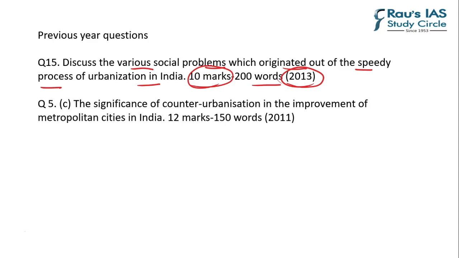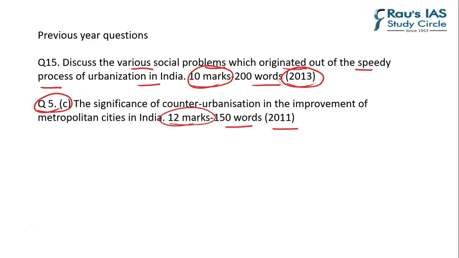Similarly, there was a question in 2011. This was actually part of a bigger section. So this is question number 5, part C: the significance of counter urbanization in the improvement of metropolitan cities in India. And this was of 12 marks and 150 words. Now the examination pattern was different in 2011, so that is why the number of marks and words are different from what we see in the current context.